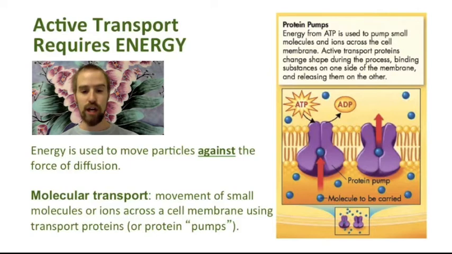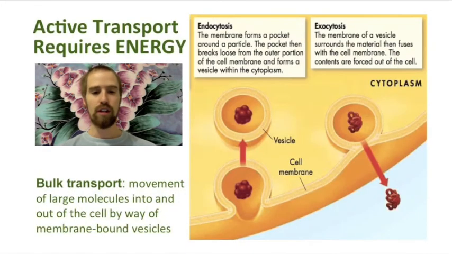This kind of active transport happens in our nerve cells all the time and is a huge part of how our nervous system sends electrical signals around the body in order to generate movement in our muscles. Certain large molecules that are too big to fit through the channels and pumps embedded in our cell membrane are transported in a different way, one which also requires an input of energy in order to occur. This is called bulk transport, and this is how large protein molecules are transported into and out of our cells.